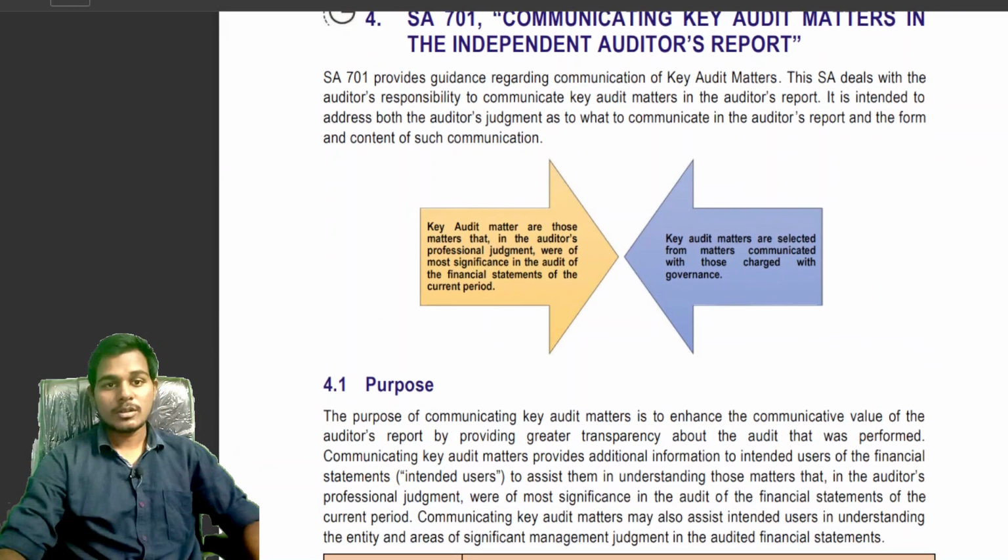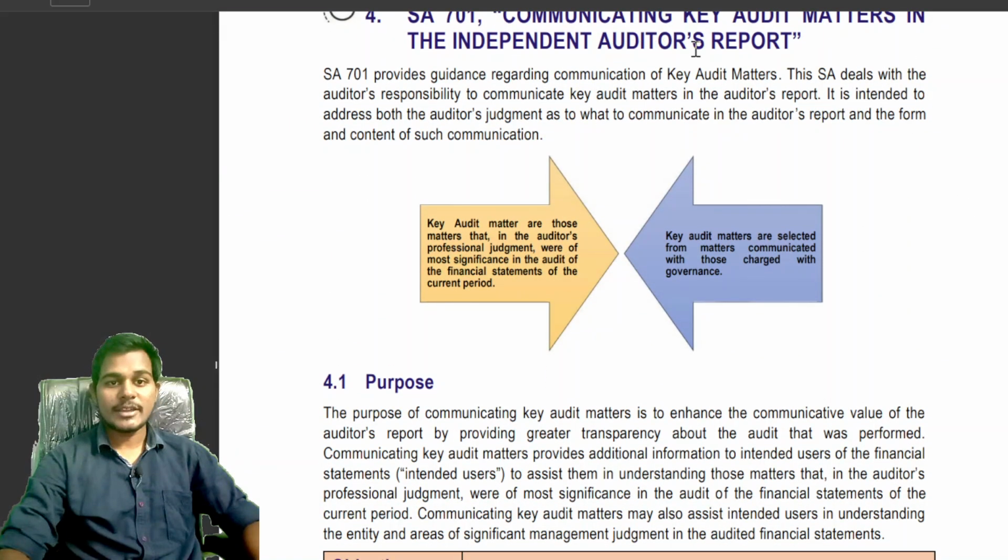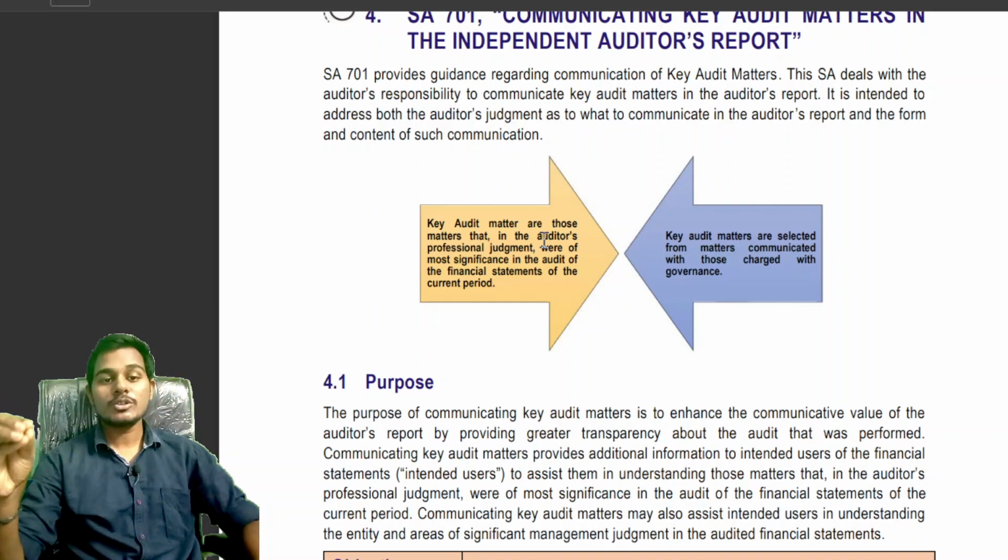See students, communicating key audit matters in the independent auditor's report. Key audit matters are those matters that, in the auditor's professional judgment, were of most significance during the audit of financial statements of the current period. First we should read this only. Afterward, this: key audit matters are selected from matters communicated with those charged with governance.